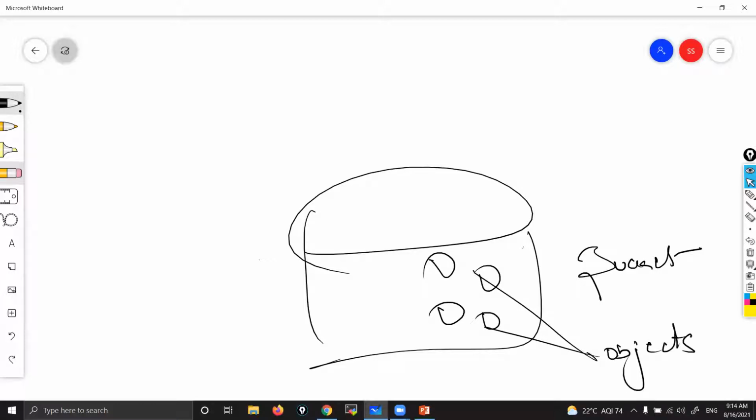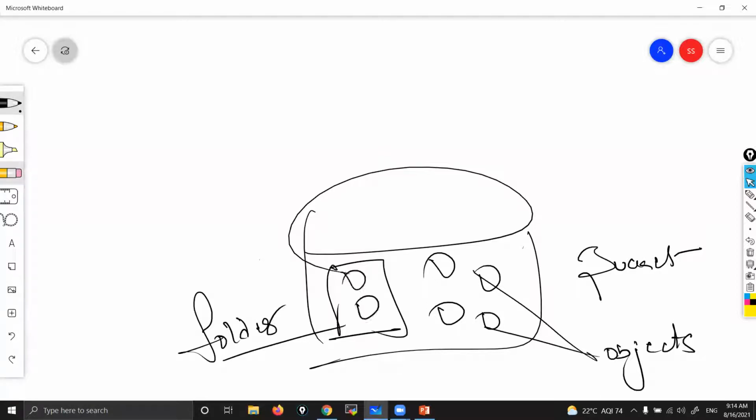Objects, like could be MP3 object, MP4 object, image object. So these we call objects. You can keep objects directly in the bucket, or you can create a folder. In that also you can keep. This is a folder. You can keep objects here also, like that. So here three terms: bucket, outer part we call bucket. You can create folders. Inside you can keep objects. Either you can keep objects directly in bucket or folder also, that is fine. Okay, you can create subfolders also.